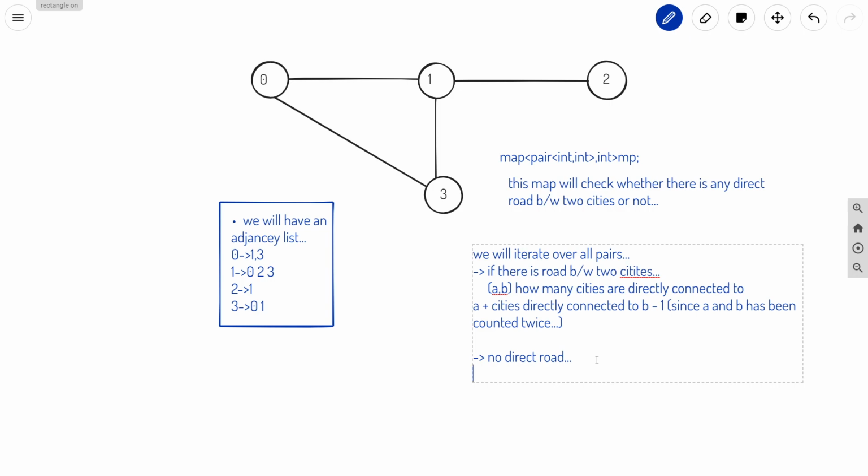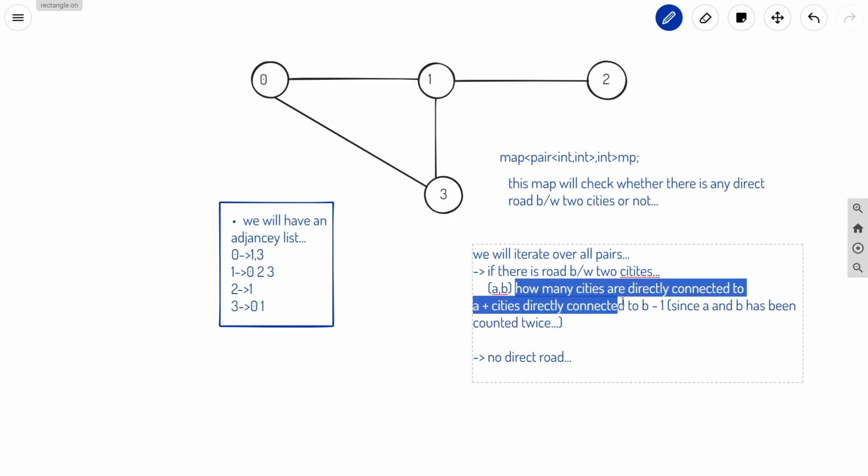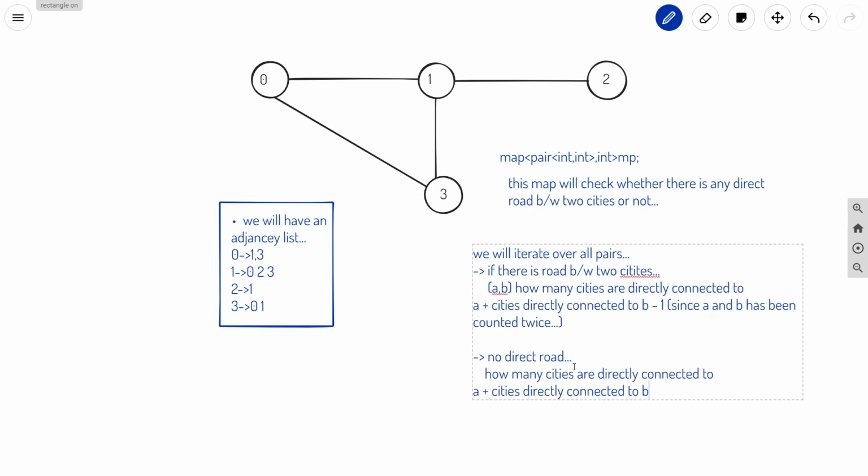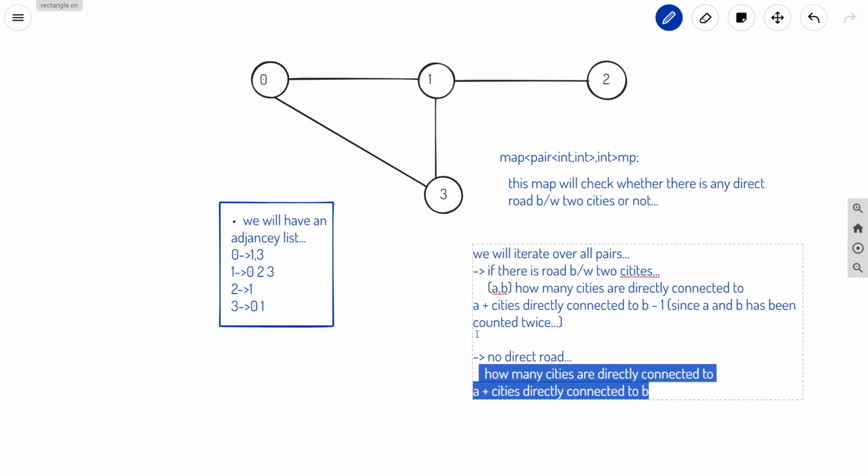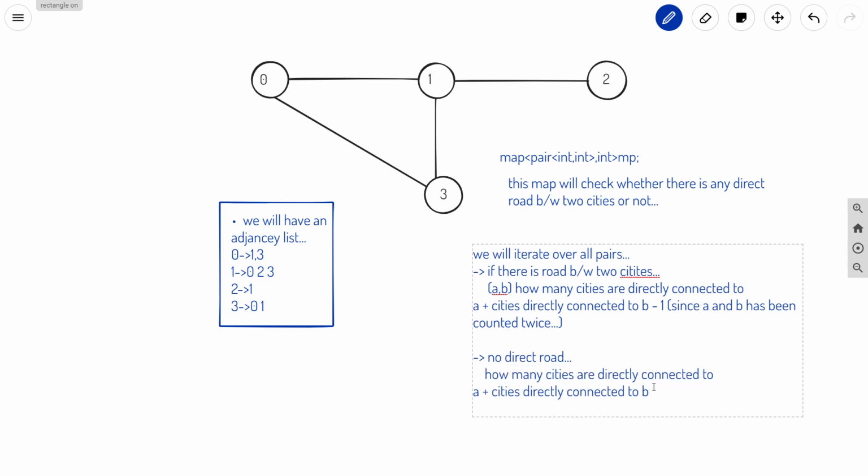And if there is no direct road, we will just find out the sum of these two values. So basically how many cities are directly connected to A and how many cities are directly connected to B, and this will be the rank for this pair. Okay, so in this way the network rank for each pair will be found. And for maximizing it, we will have a variable and try to maximize it. So let us try to code this question.